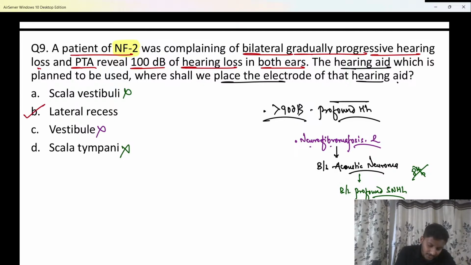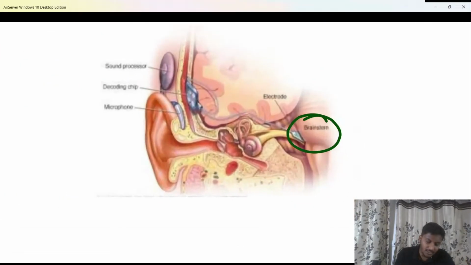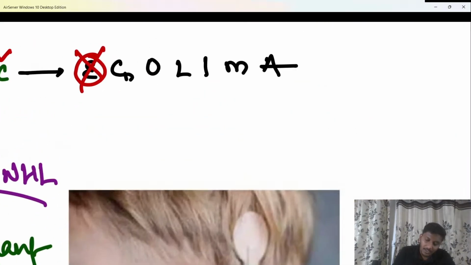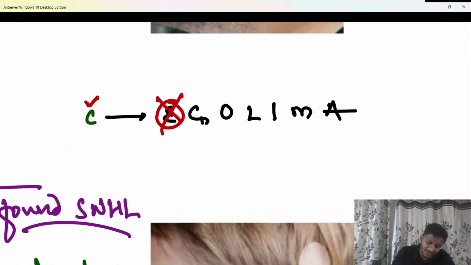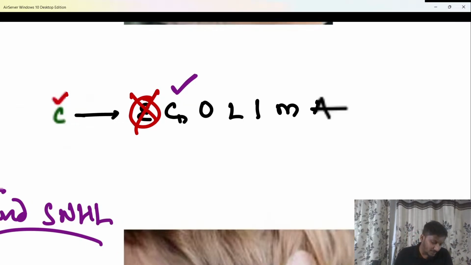Why? The reason is, here we have to use a hearing aid which is directly going to stimulate the brainstem. Can you see? Here we have to use a hearing aid where the electrode goes and directly stimulates the brainstem. And which part of the brainstem? If the 8th nerve is damaged, the next part of the auditory pathway is the cochlear nucleus, not cochlea, cochlear nucleus. So in the brainstem area, that electrode directly goes and stimulates the cochlear nucleus, and therefore the patient is able to hear.